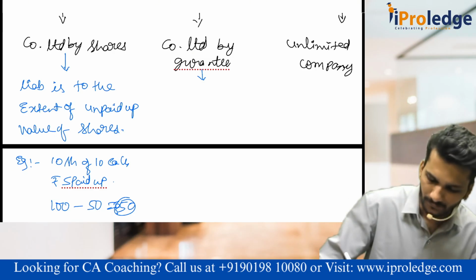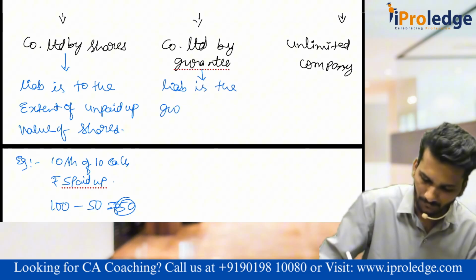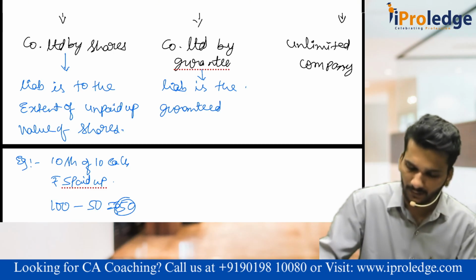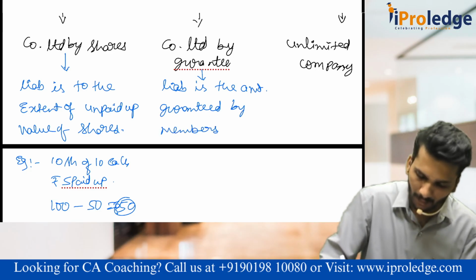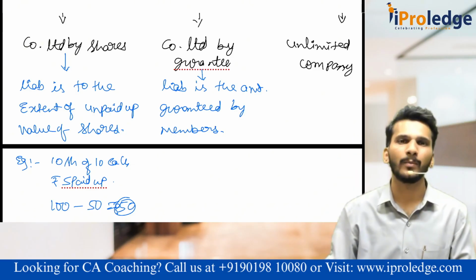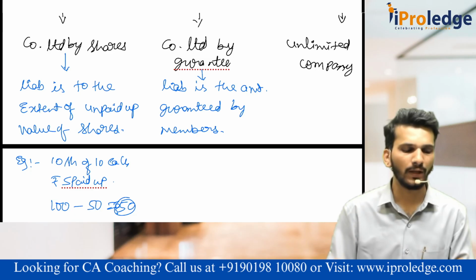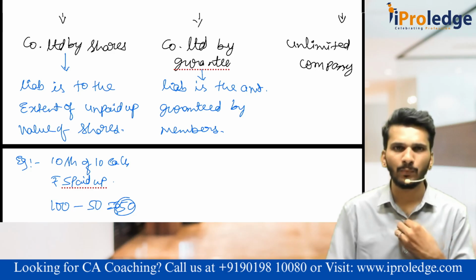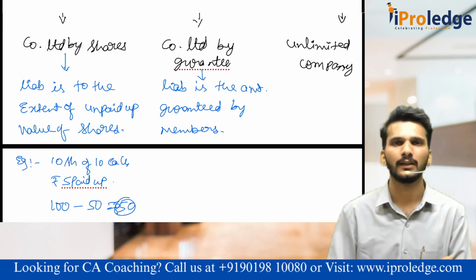So the liability here is the amount guaranteed by members. Members means mainly shareholders. Company guaranteed by amount guaranteed by members. For example, I told the company, or I have written in MOA, we will understand what is MOA, that when the company goes into liquidation, I will take a responsibility to contribute up to 10 lakh rupees. That means my guarantee to the company is 10 lakh rupees.